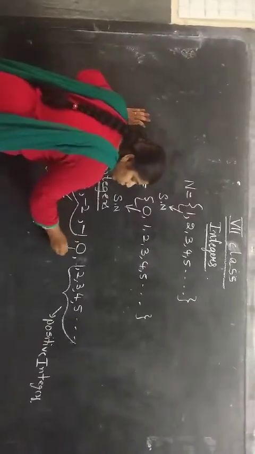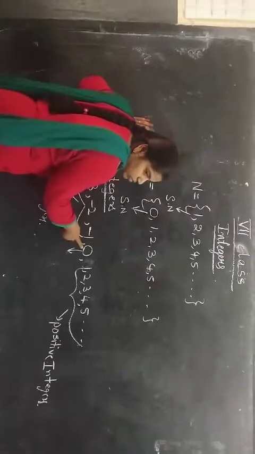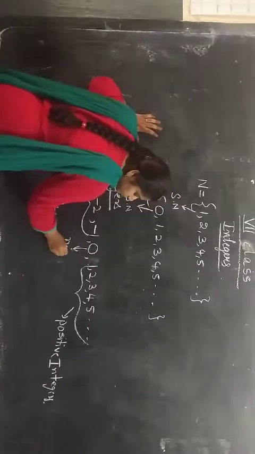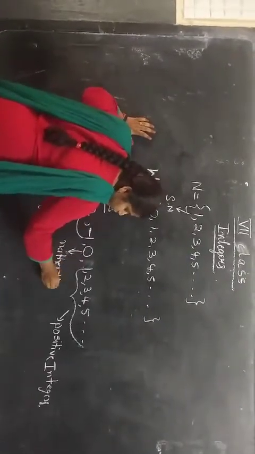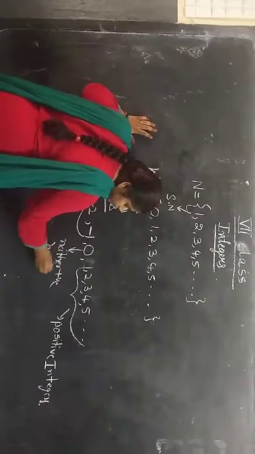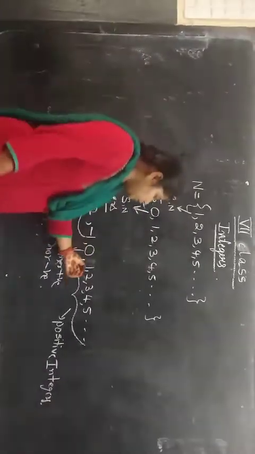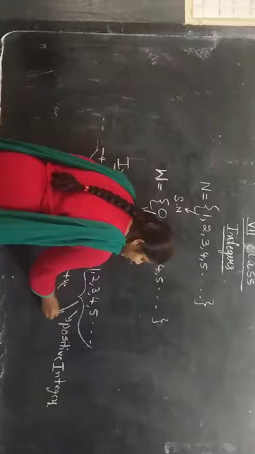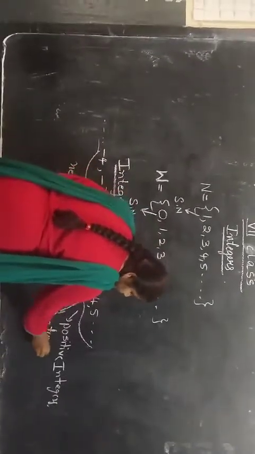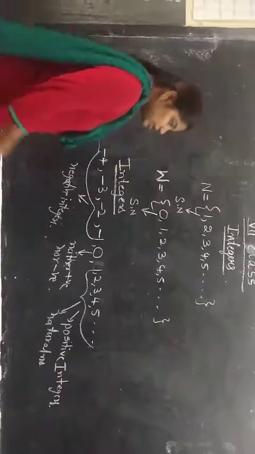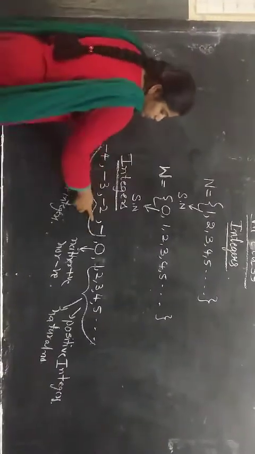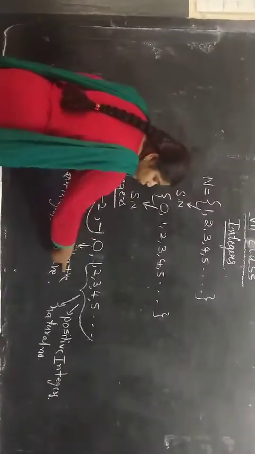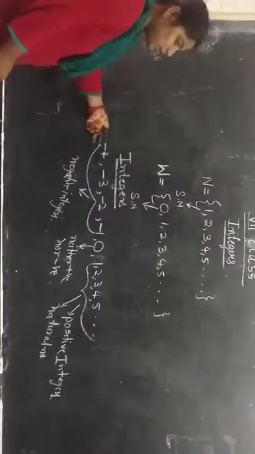And 0 is neither positive nor negative. We will not write 0 as plus 0 or minus 0. So 0 is neither a positive number nor a negative number. Here 1, 2, 3, 4 and so on we call positive numbers. These positive numbers are also called natural numbers, as you already know. And minus 1, minus 2, minus 3, minus 4 are called negative numbers. 0 is neither positive nor negative. So these are about integers.